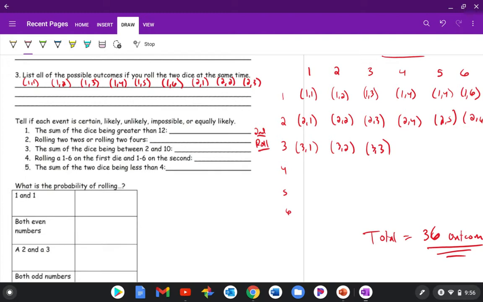We're then going to answer some questions based off of this. So the first question, we're going to say if these are certain, likely, unlikely, impossible, or equally likely. So let's just look at the first one. We're going to be asked the sum of these.